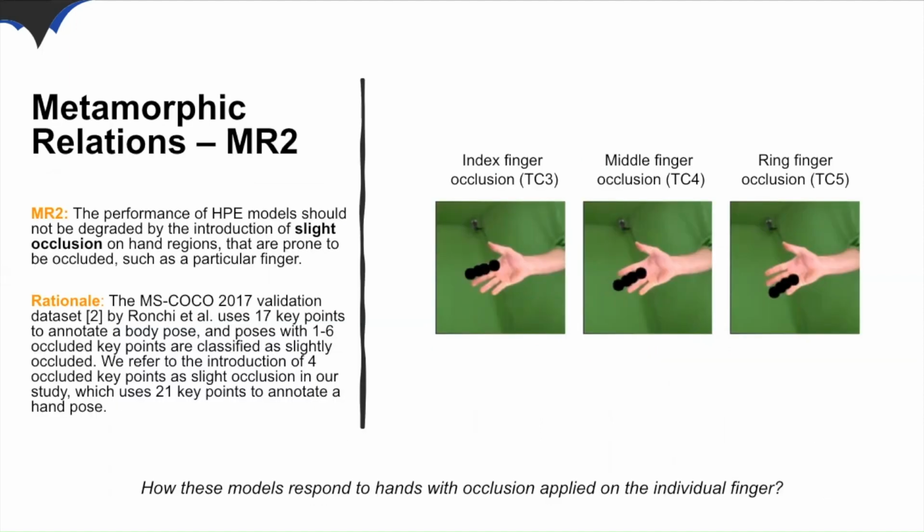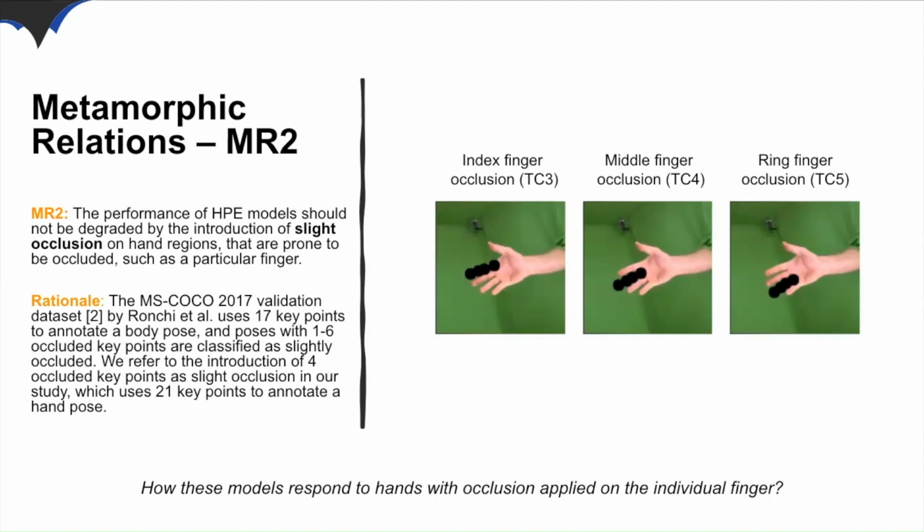So how do these models respond to occlusion applied on individual fingers? To explore this, we derived our second metamorphic relation, which was introduced to help evaluate the vulnerability of these models to finger occlusion.